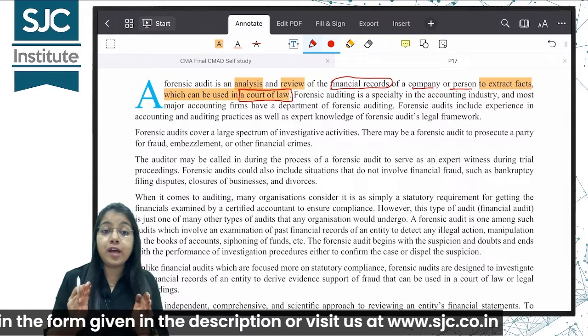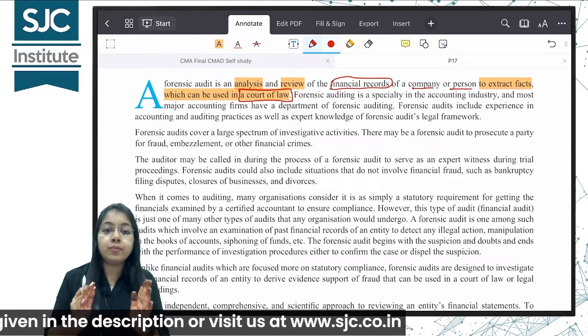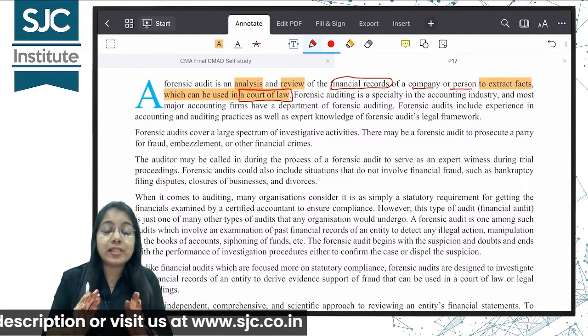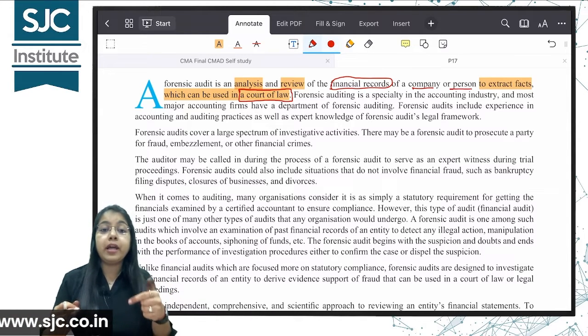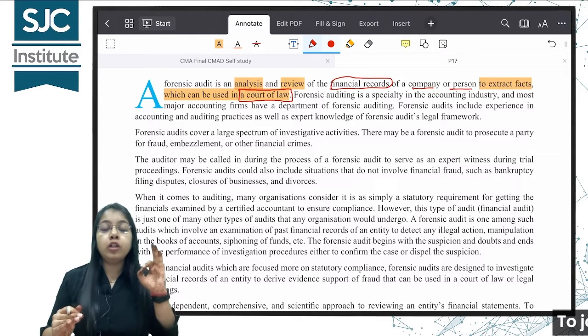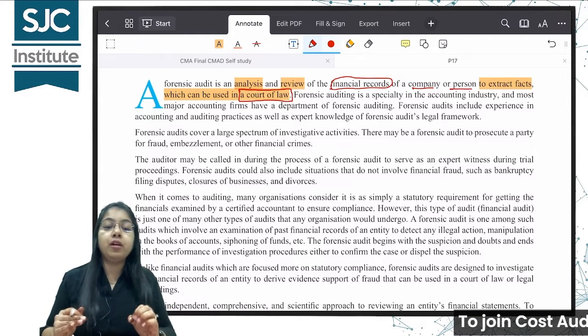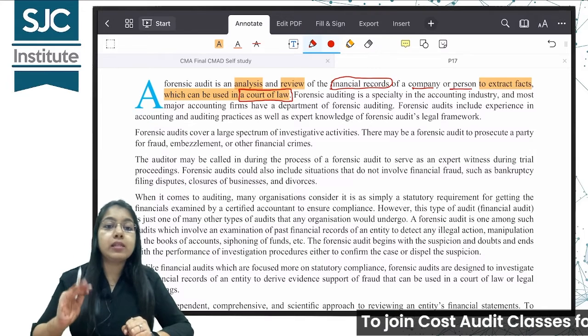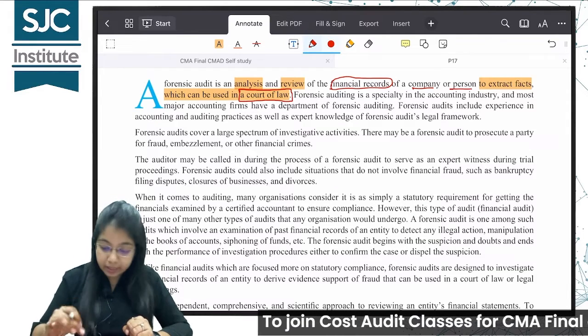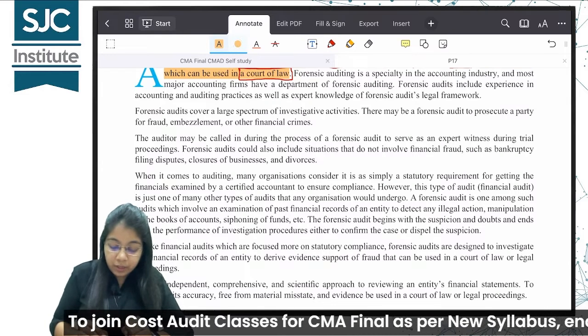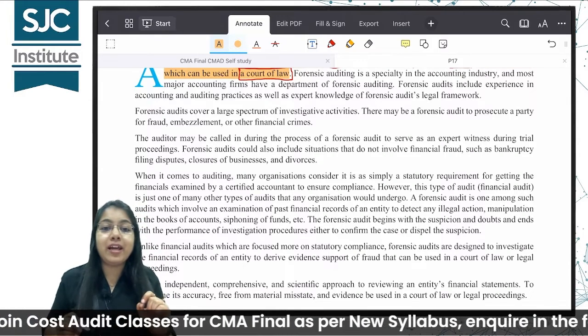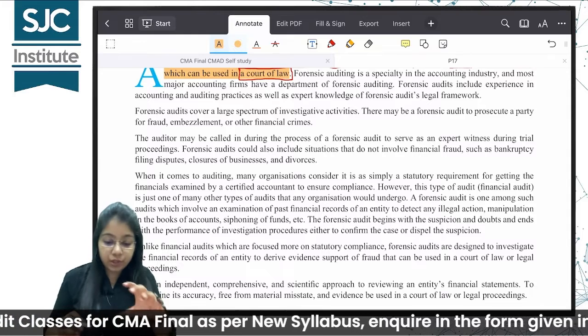But when we learned audit in Inter, we learned that audit is not an investigation. We don't think that something is going wrong and therefore we do the audit. We audit just to verify the accounts and to give an opinion on the truth and fairness of the financial statements. But here it starts with a suspicion. You can just see over here. I'm not going through each and every line because I told you it's an overview. You can just go through it again.